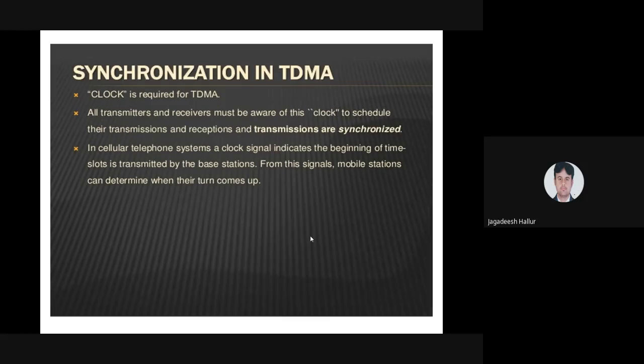You see the call history. When you see the call history, you come to know at what time I called a particular person. That call history must be known, that this clock, that is TDMA. TDMA is nothing but what? The particular time slot has to be monitored. That is to be registered in a particular transmitter and a receiver. That is required in this TDMA technique.